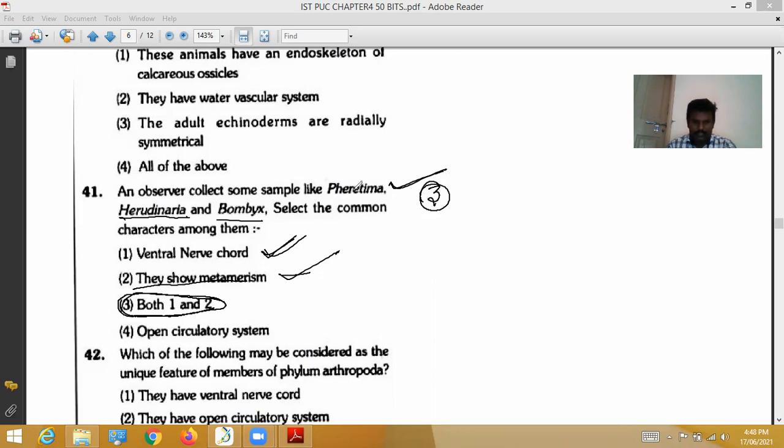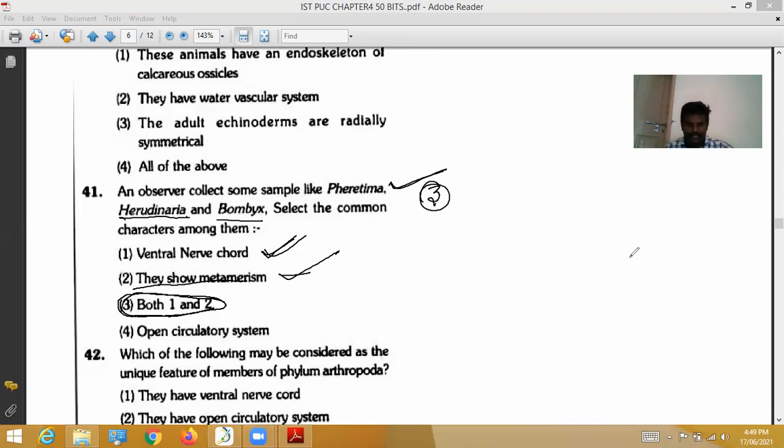These belong to the phylum Arthropoda, so Bombyx. So select the common characters. See, these three have these two common characters. Generally, in arthropods, some organisms have an open circulatory system, but here the question is about common characters. These two are common characters in these three.